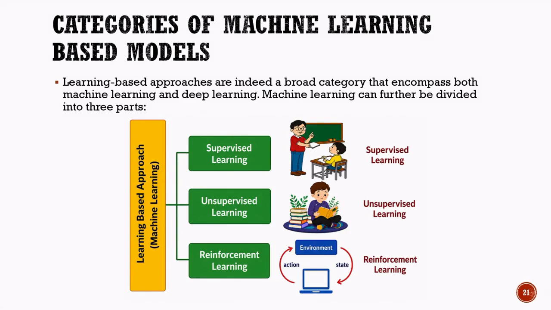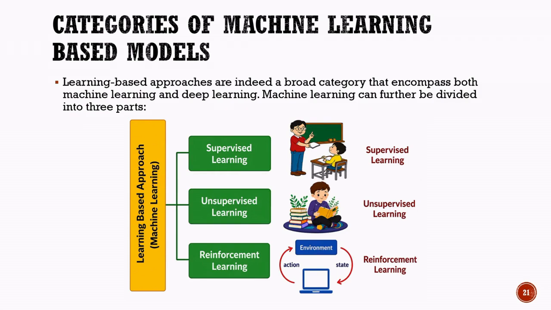Types of machine learning models. So far, we have learned that learning-based AI systems learn from data instead of relying on predefined rules. One of the most important branches of learning-based AI is machine learning. Machine learning can be divided into three main categories: supervised learning, unsupervised learning, and reinforcement learning.